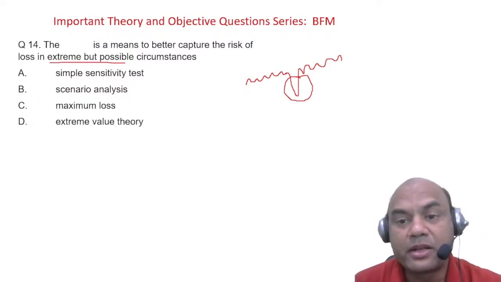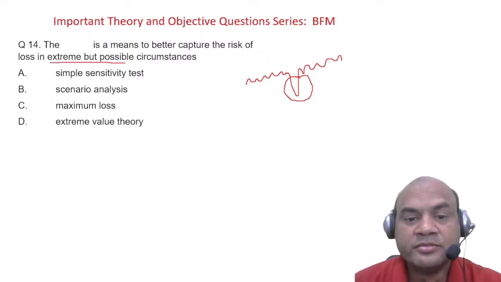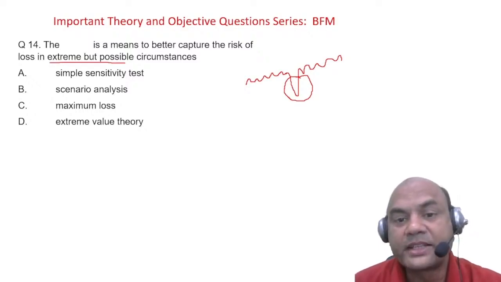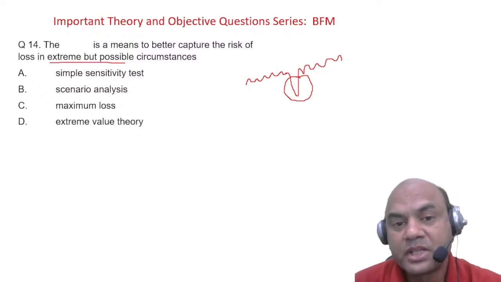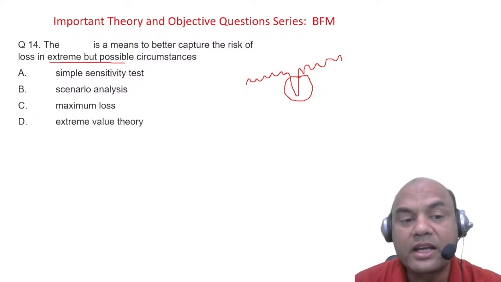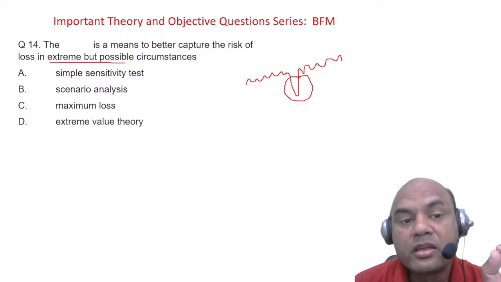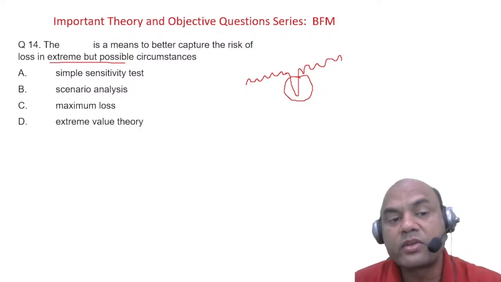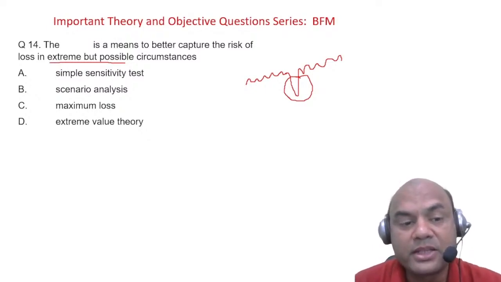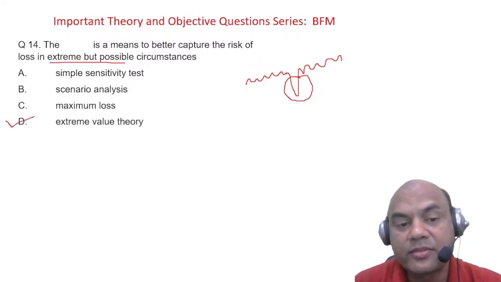So who captures it better? Yeah, extreme but possible. In my earlier lecture, I've taken a similar question. Some of you might think that the answer I had given was simple sensitivity test, but that question was different. Here it is extreme but possible. Whenever you say extreme, it will come to extreme value theory. So your answer will be EVT.